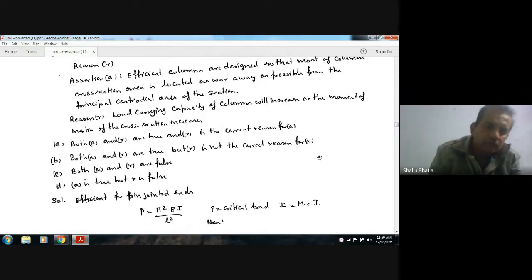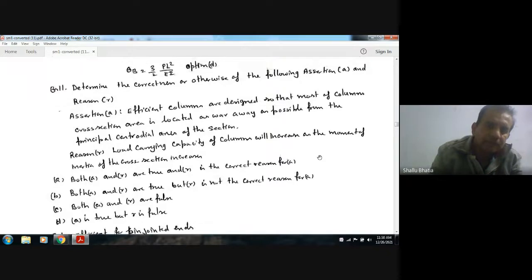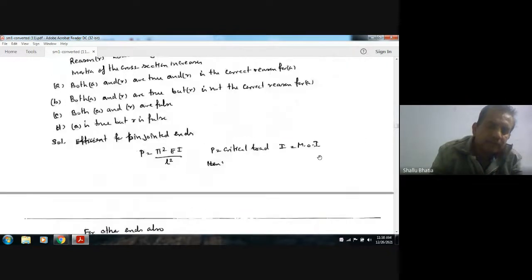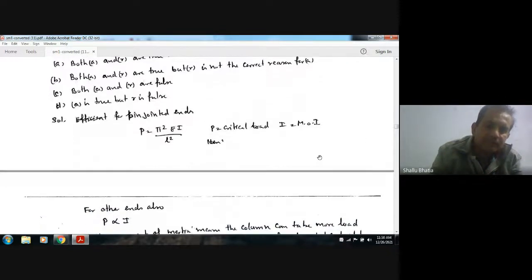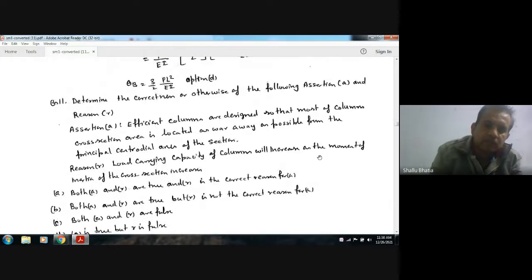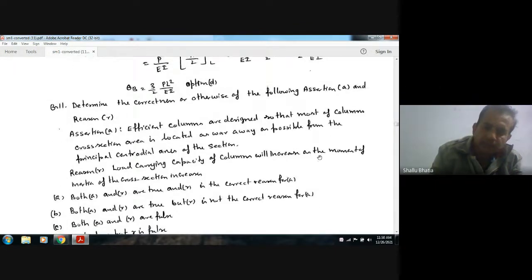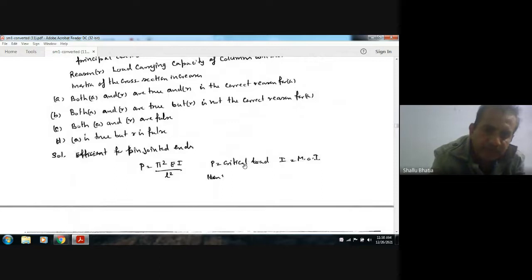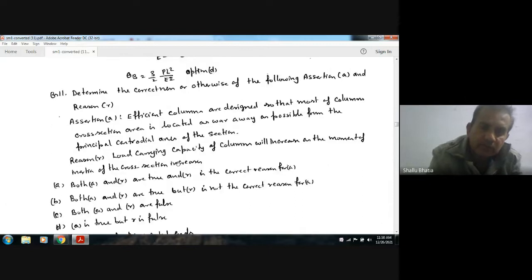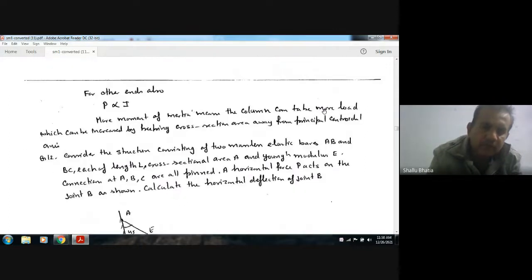So we know that for a pin jointed column the critical load is pi square EI by L square. The load will be more if I is more, if other things are the same. And if I is more, then the cross-section area is located far away from the central axis.